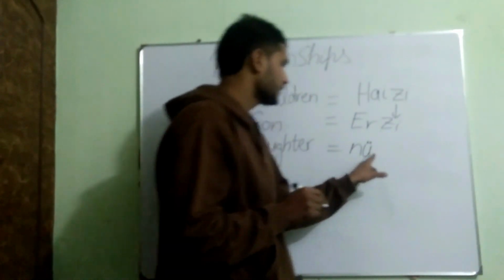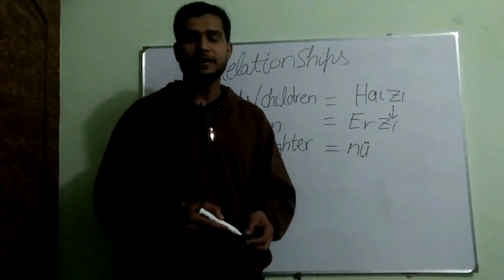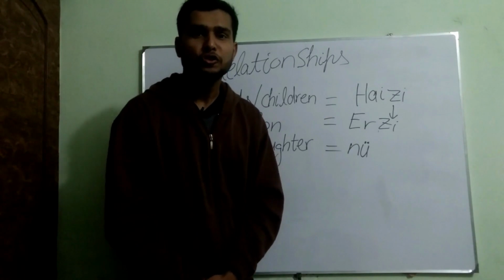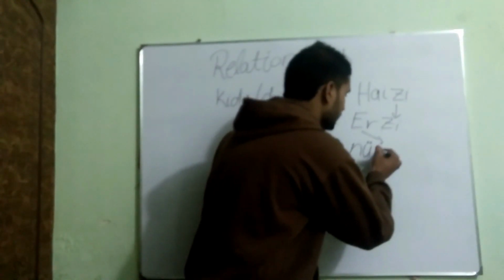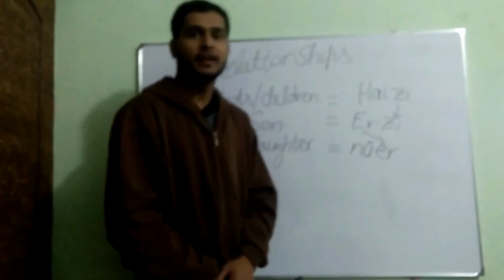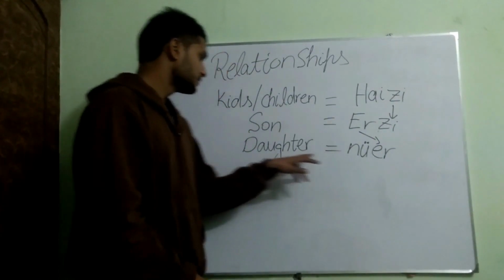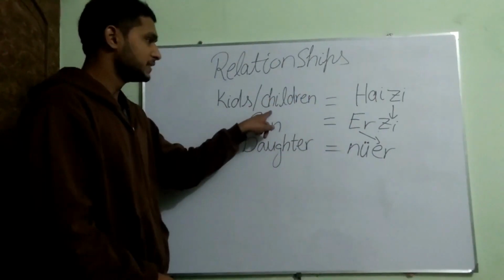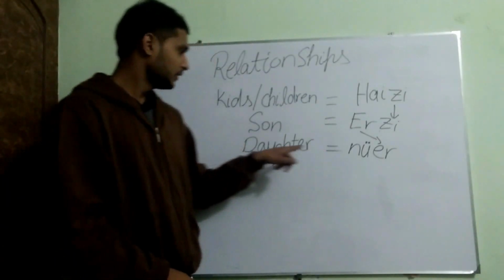This is a special letter. How to pronounce this word and U? Nü. If I put this R with nü, it becomes nüer. Its meaning is daughter. Haizi, kids. Erzi, son. Nüer, daughter.